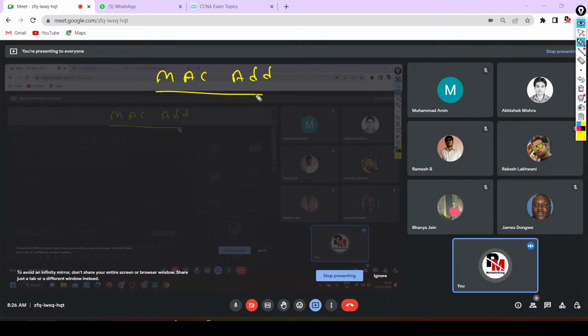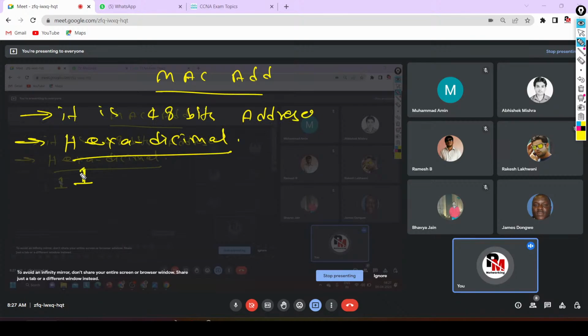Guys, to write one hexadecimal character, how many bits are required? Not 8 bits. How many characters are there in hexadecimal? 16, from 0 to F. So F means what? F means 15.